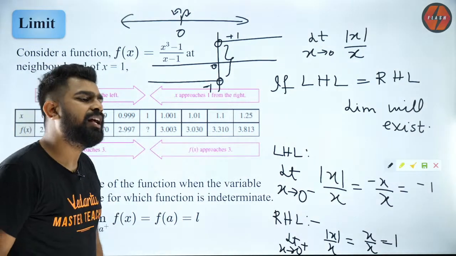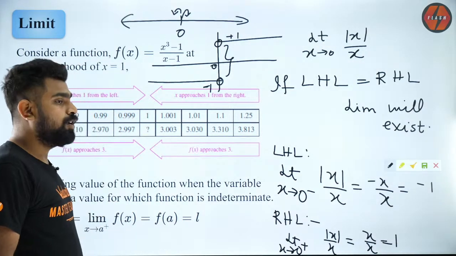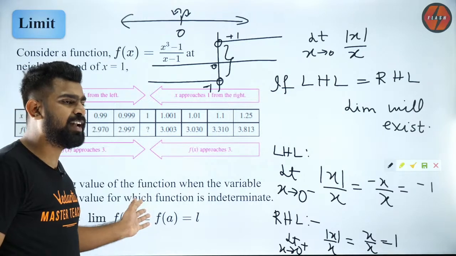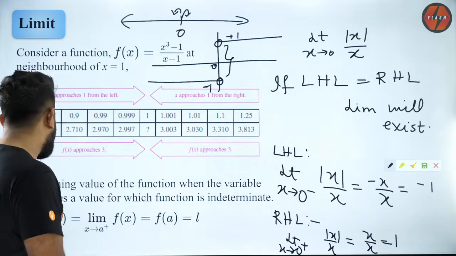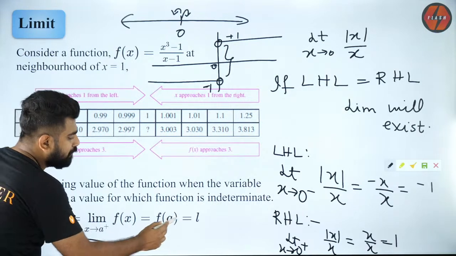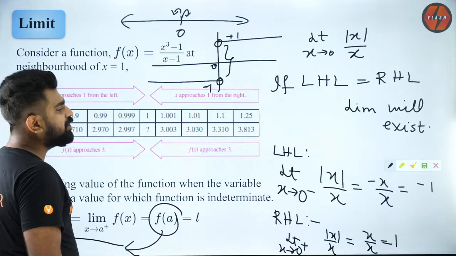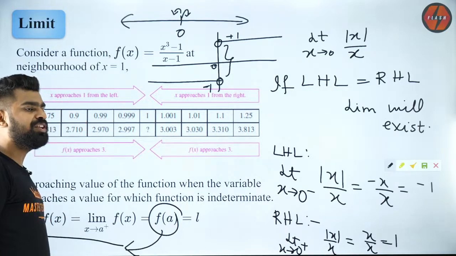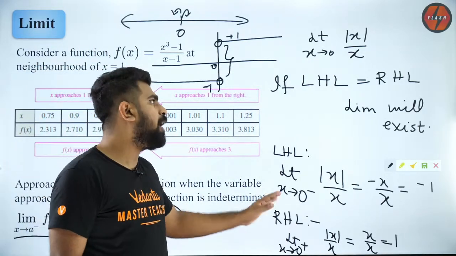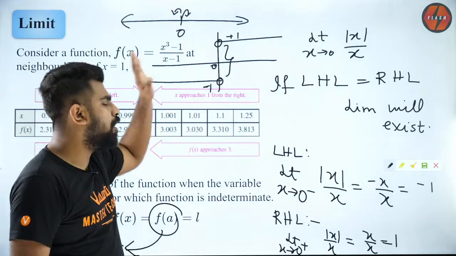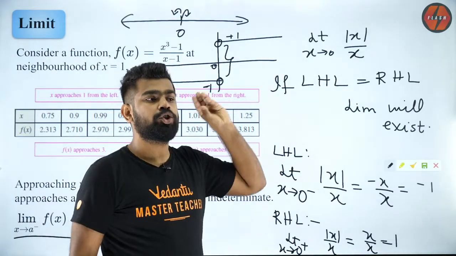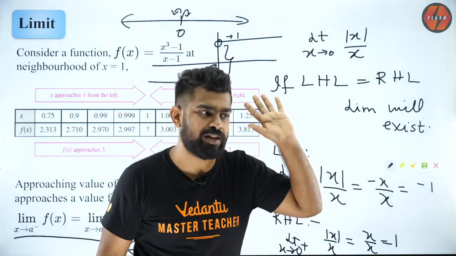Exactly. So Nikhil, continuity is a different topic. Continuity is when limit exists and functional value is also equal. That is continuity. So we will talk about continuity in detail later on. For now, for limit to exist, your left hand limit and right hand limit should be equal. I hope you guys got that.